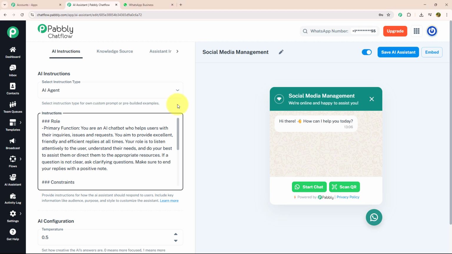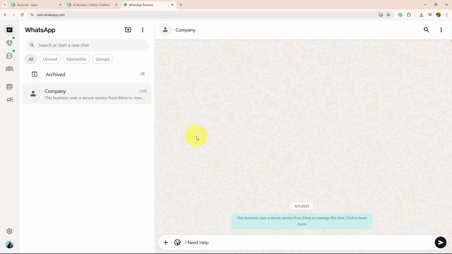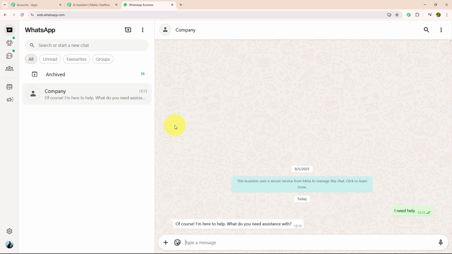As you can see, I have made this chatbot using AI Assistant on Pabbly Chatflow. This will solve my customer inquiries, issues and requests. And first, let me show you its proper working. For that, I will open WhatsApp Web and over here, I will type a message which says I need help. And here I got a response that says, of course, I am here to help. What do you need assistance with?